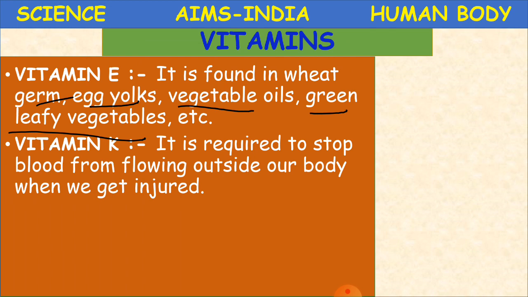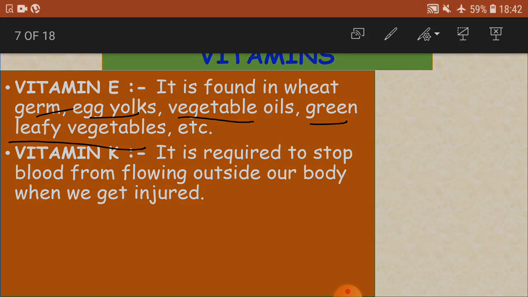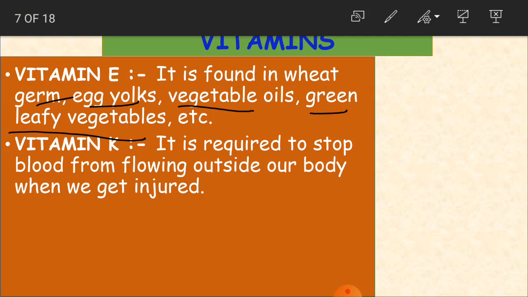Okay, children. And vitamin K. What is vitamin K? It is required to stop blood from flowing outside our body when we get injured. See what work it is going to do here. When we meet with an accident or have a wound on our body, the blood comes out from our body.